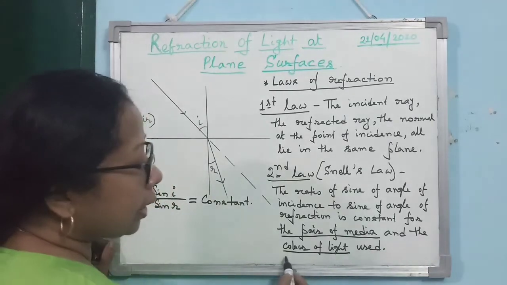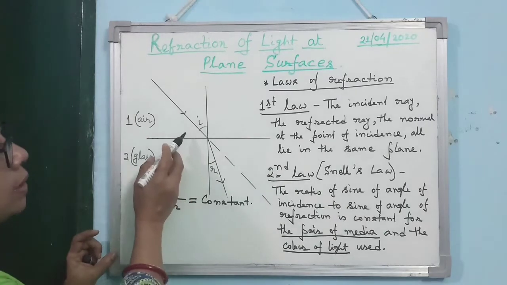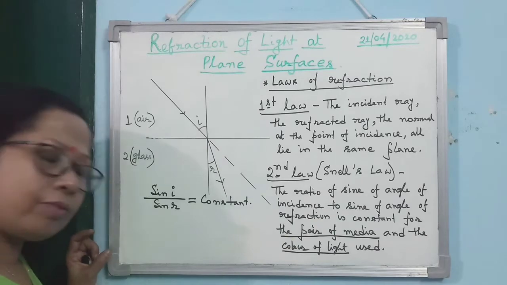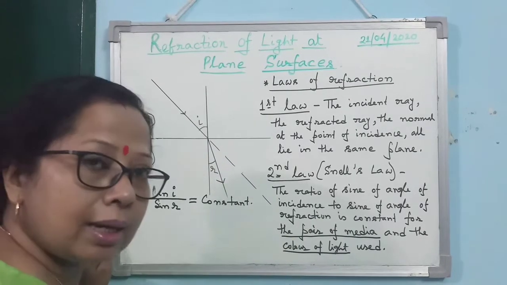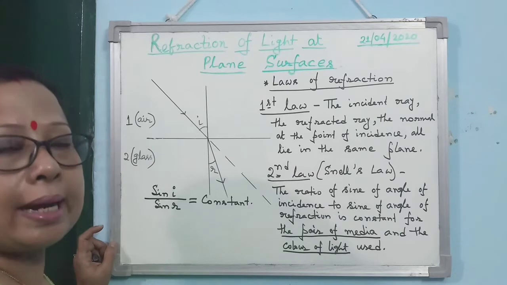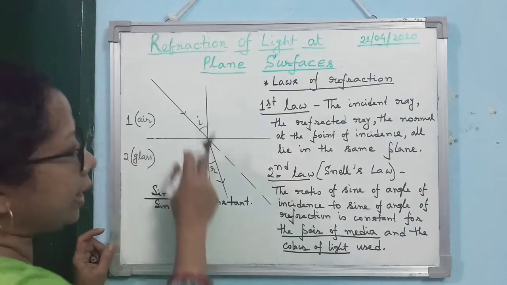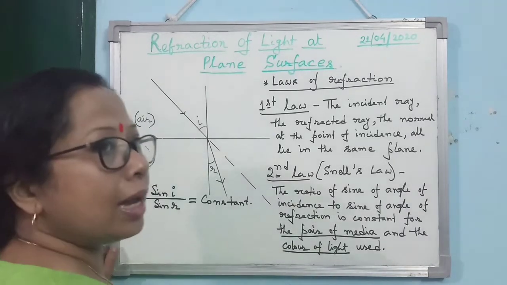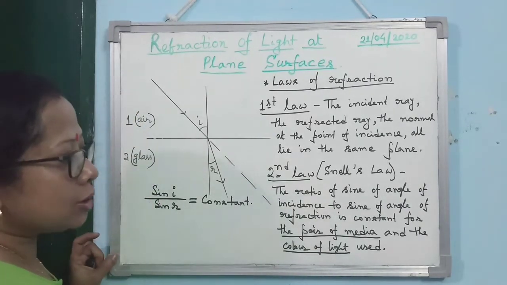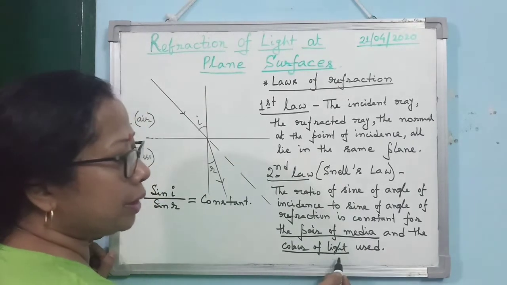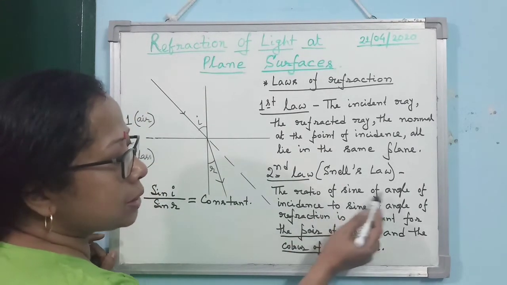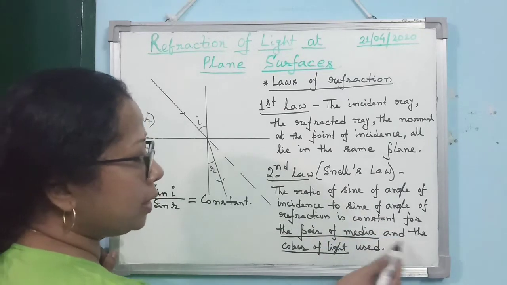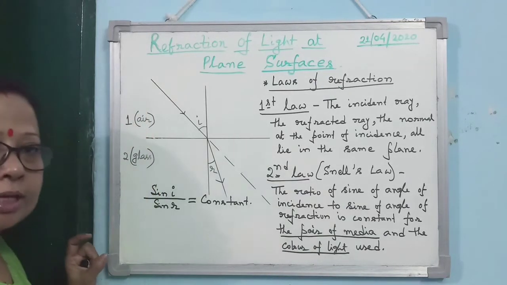Then the second point, color of light used. Here we have assumed a monochromatic light. I hope everybody knows, you can remember it: mono means single, chrome means color. So monochromatic light means single-colored light. When you change the color of light, the value of the constant will change. That's why it is very important in the statement of the second law that the ratio of sine of angle of incidence to sine of angle of refraction is constant for the pair of media and color of light used. You must mention it.